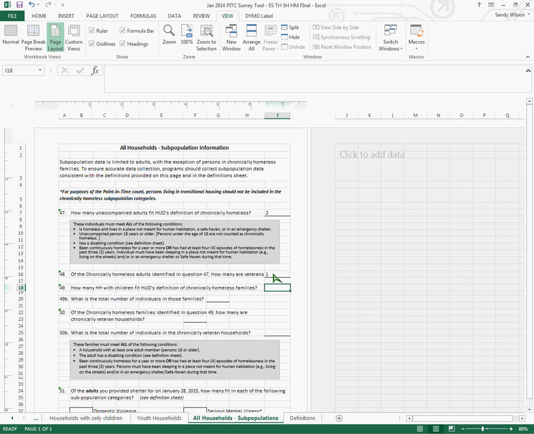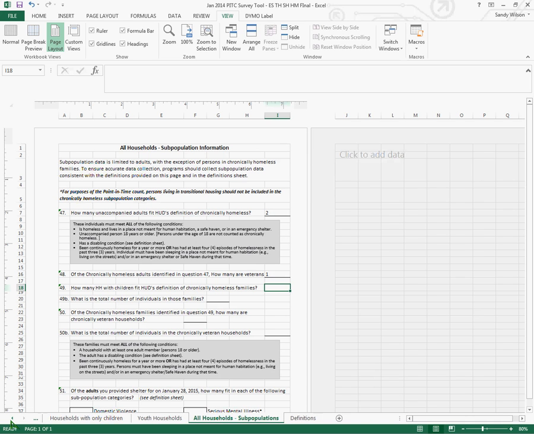Next, what we're going to do is look at identifying how many chronically homeless families we have. Now I want to refer to the definition of chronic homeless families right down here, and you'll notice that they must have at least one adult member age 18 or older, and they must have at least one individual who is age 17 or younger.